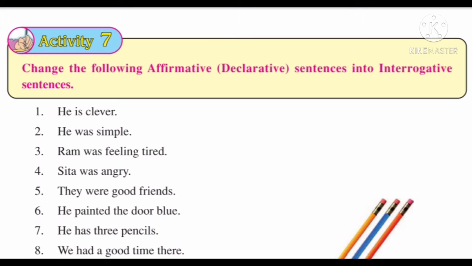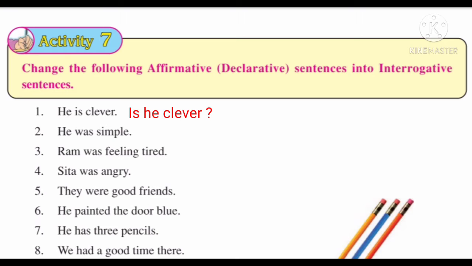When we change the affirmative sentence into interrogative sentence, then the helping verb will be placed in the front. ओके तो बेटा वो जो हेल्पिंग वर्ब है, जैसे इन द फर्स्ट एग्जाम्पल हेल्पिंग वर्ब इज, तो इज जो है वो सब्जेक्ट के पहले आ जाएगा. Here subject is a pronoun he. So we will change the sentence as is he clever, and at the end of the sentence we will place question mark, because without question mark we cannot say any sentence is an interrogative sentence, right?